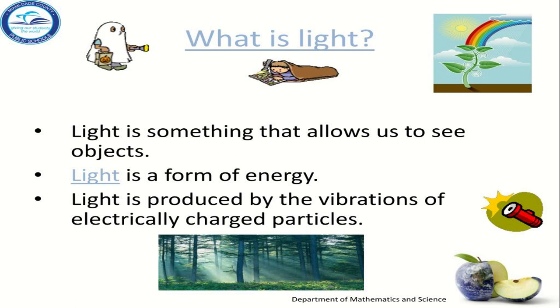Light travels very fast with a speed of about 3 lakh kilometers per second. That means in every second light travels 3 lakh kilometers. Had you been able to travel at this speed, you could have traveled round the earth more than 7 times in a second. Can you imagine? Scientists believe that nothing can travel faster than light. Whatever might be the source of light, the sun is the ultimate source of all light.